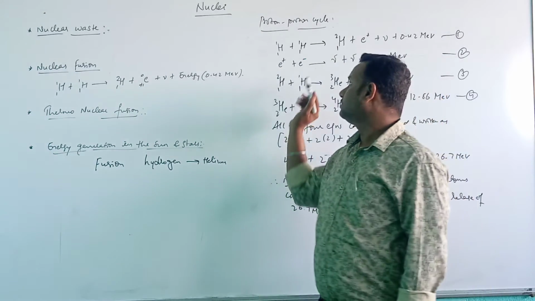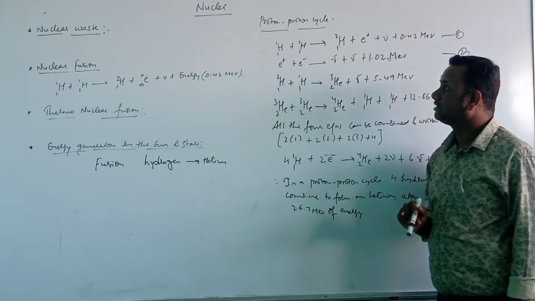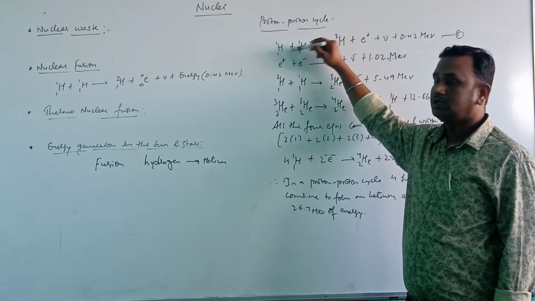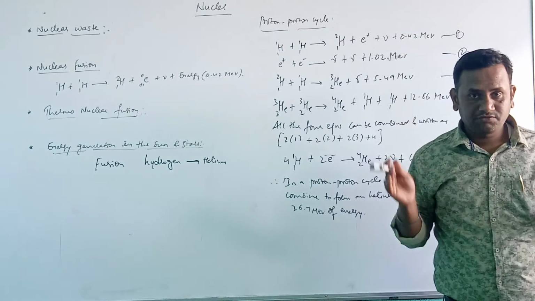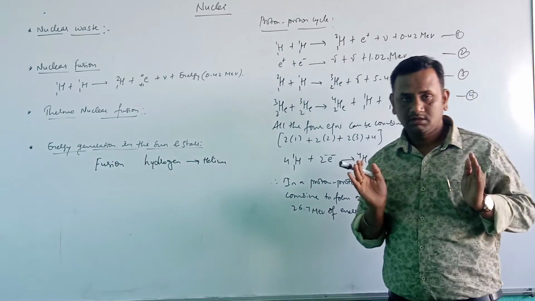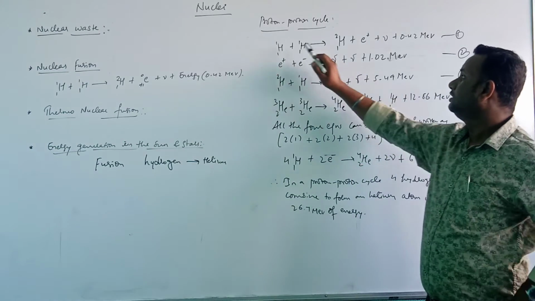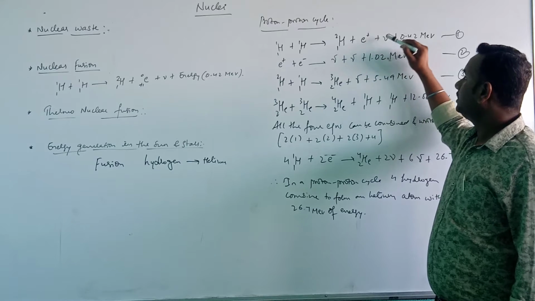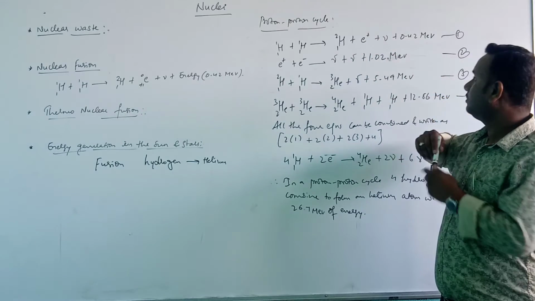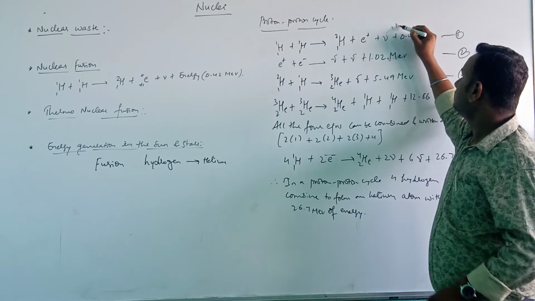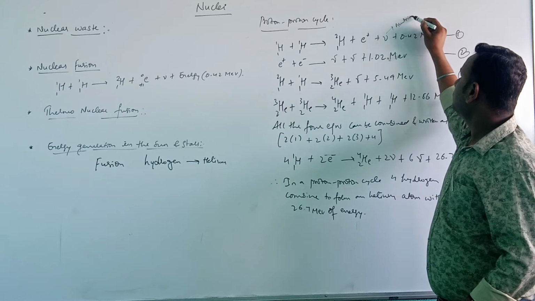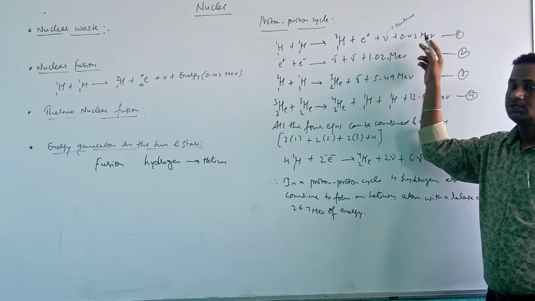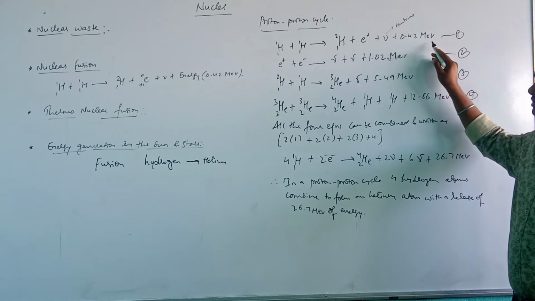Okay. So here in the proton cycle, two protons are combining. It is a fusion reaction. Due to this, a deuteron is formed, and a positron and a neutrino are formed here. This is called a neutrino, a particle which is formed with the release of a small amount of energy.